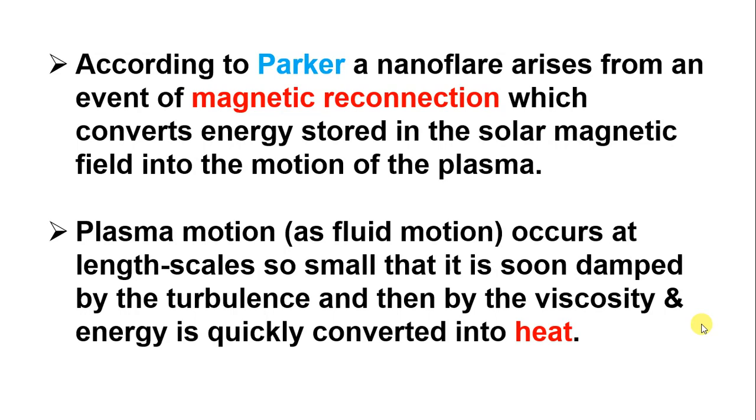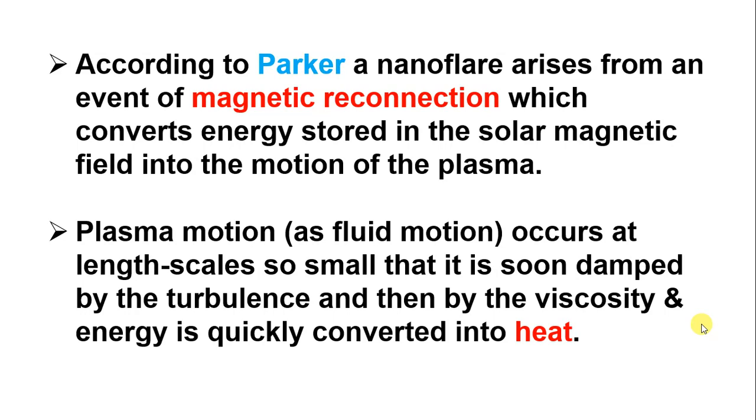According to Parker, a nanoflare arises from an event of magnetic reconnection, because both are linked. It is like a cycle, a chain process. Magnetic reconnection gives rise to nanoflares, and nanoflares give rise to magnetic fields, and then the magnetic field lines interact with each other, because there is a continuous flow of magnetic field in the plasma of the corona. Those magnetic field lines interact and release magnetic waves with the help of magnetic reconnection, and the reconnection produces nearly 10 to the power of 24 scales of energy, which converts energy stored in the solar magnetic field into the motion of the plasma.